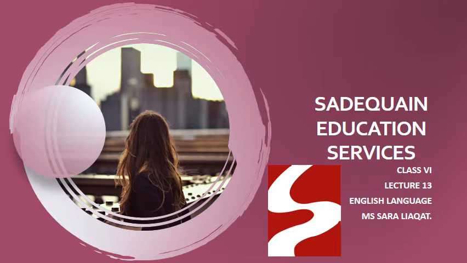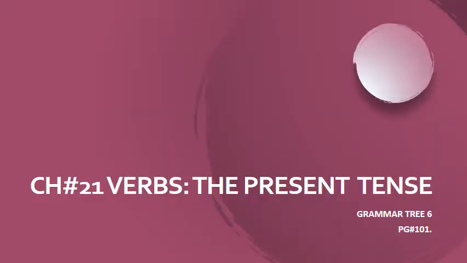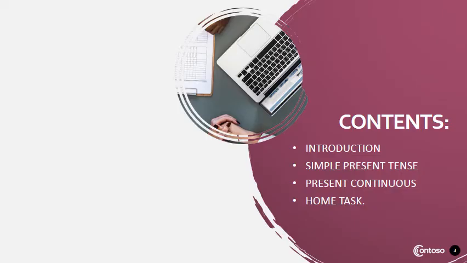Today is our 13th lecture of English language for class 6. So my dear students, today we are going to discuss chapter number 21, which is verbs, the present tense. It is on page number 101 in your Grammar Tree 6. Put your books in front of yourself for your better understanding. As you can see, some contents are to be discussed today: first the introduction, simple present tense, present continuous, and in the end I will give you the home task.